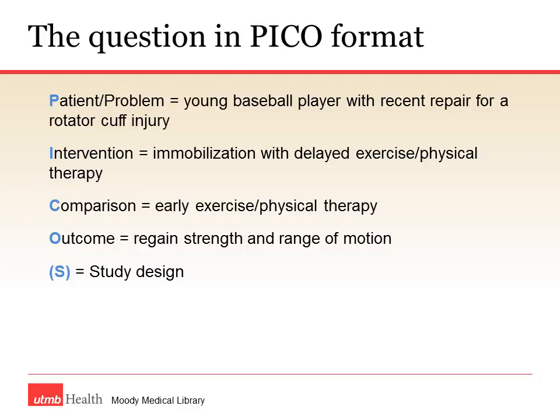The question in PICO format. The patient or problem is a young baseball player with a recent repair for rotator cuff injury. The intervention, immobilization with delayed exercise, physical therapy. Our comparison, early exercise, physical therapy. Our outcome, to regain strength and range of motion.